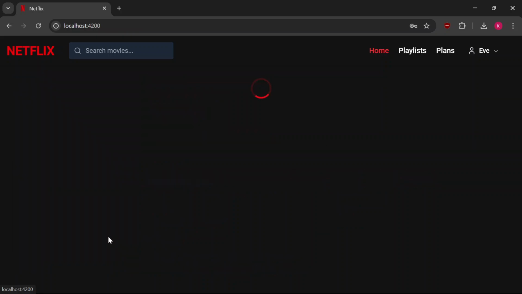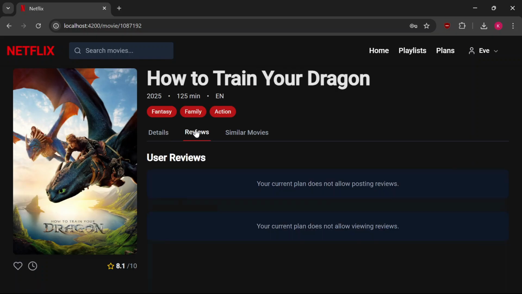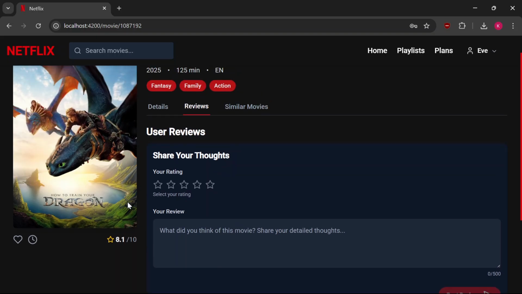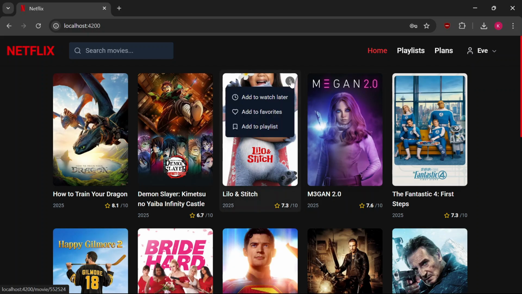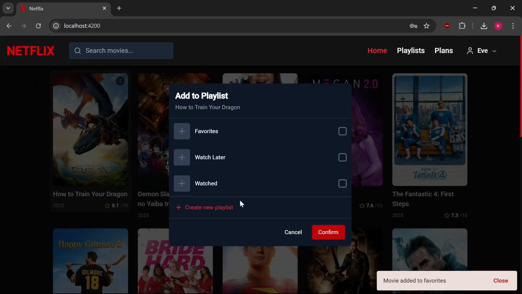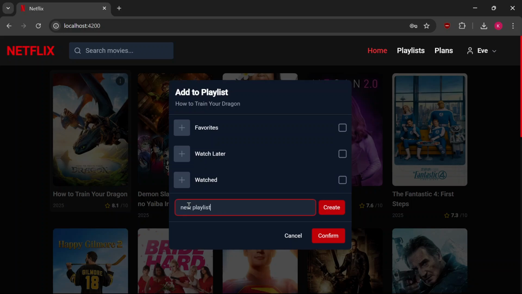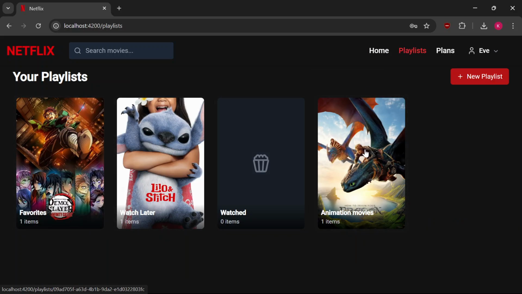What I actually built with my backend, with my data store, is the reviews. So you can write reviews, you can review movies, and you can also add movies to playlists. So let's try to add a movie to watch later. Let's add this movie to favorites. Let's create a new playlist, perhaps animation movies. You like animations? I like animations. So animation movies, okay, and we can see that we have all these playlists created.